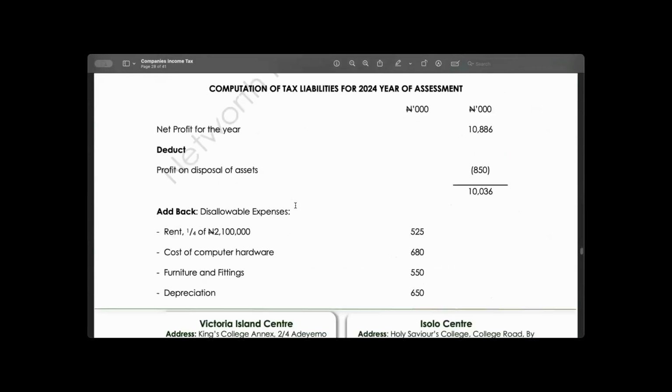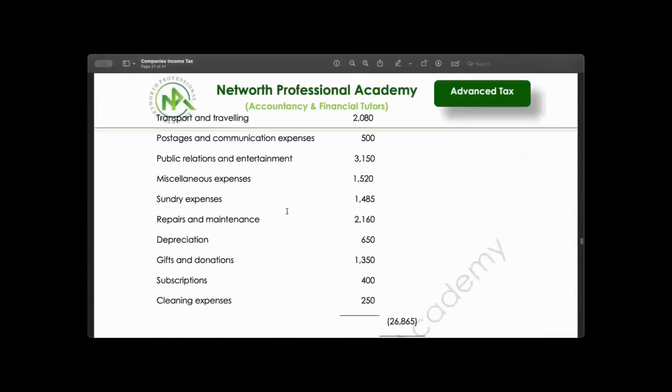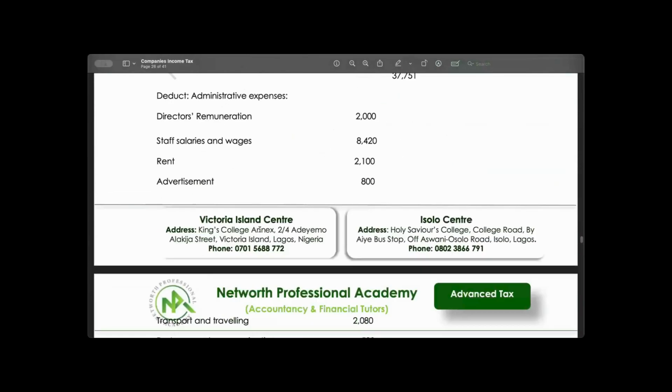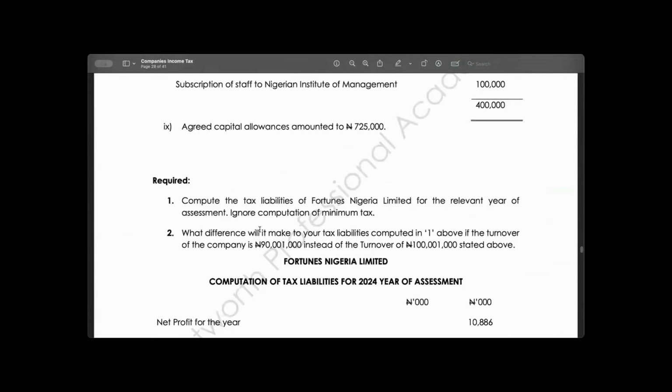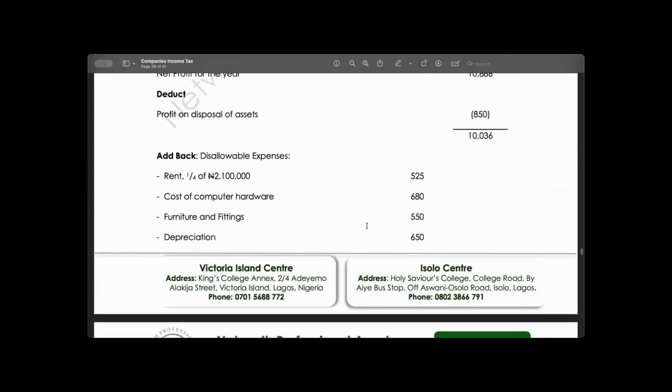So that is that. After you have treated your additional information, you now go back to the body of the question. Depreciation, allowable or not allowable? Not allowable. That's the only thing that is not allowable there. Every other thing, you now go and put this in your question. See it. These are the things that you told me.